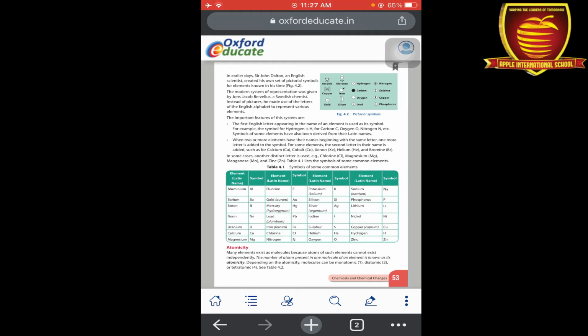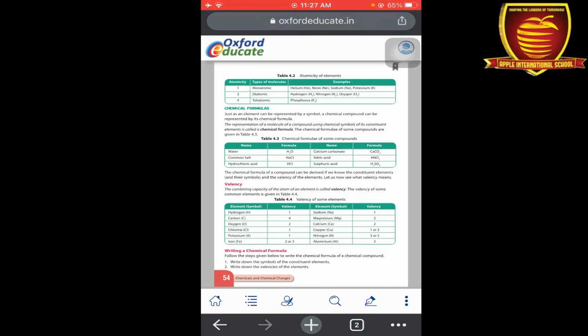So the atomicity depends on the number of atoms present in an element. It can be monoatomic, diatomic, tetraatomic. Examples of monoatomic include helium.